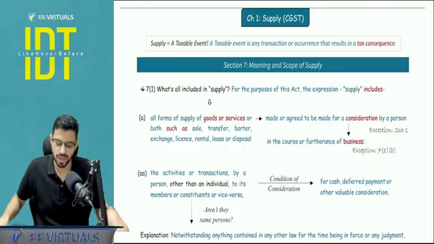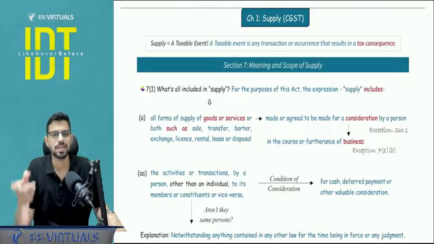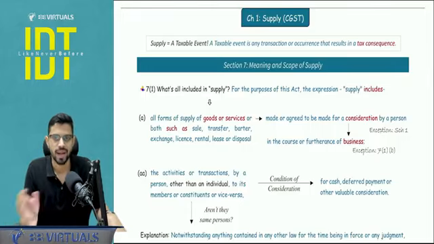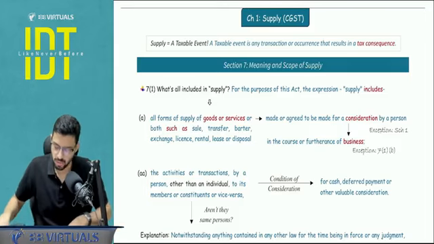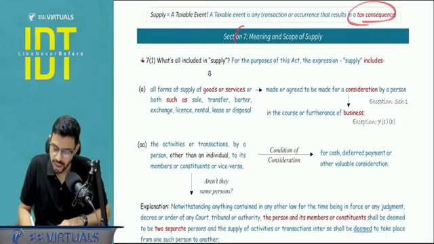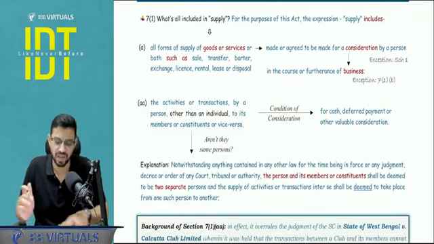So let's start chapter number 1, supply. Now, what is supply? Supply is a taxable event. What is a taxable event? A taxable event gives rise to tax consequence. Next, section number 7, meaning and scope of supply. This is the main definition.